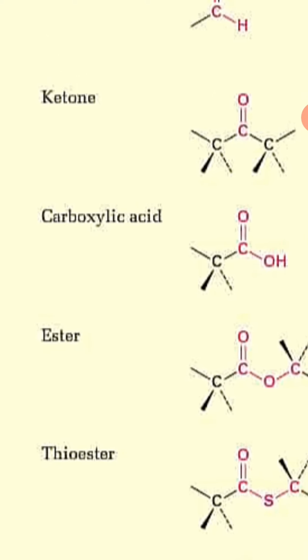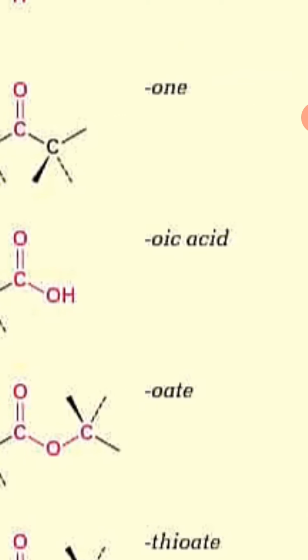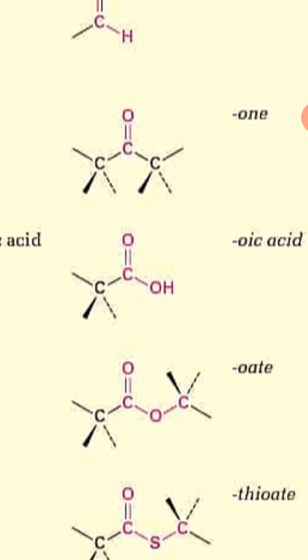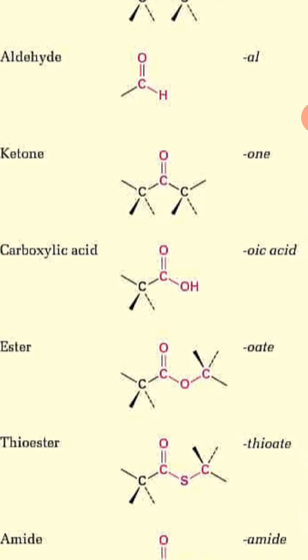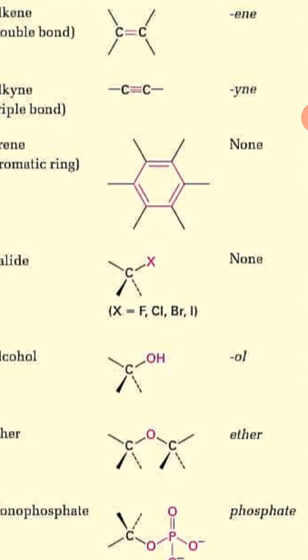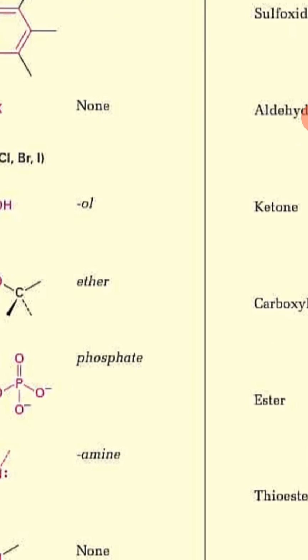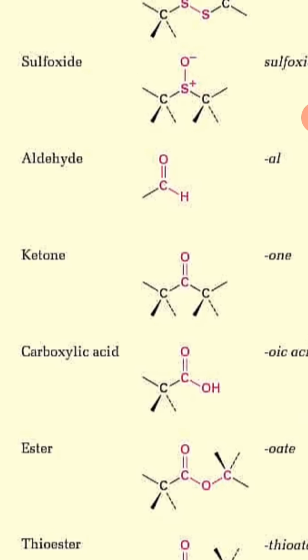Okay, the next is carboxylic acid. Whenever the COOH functional group is attached to any compound, this would be an acid, and the name ends with -oic acid, and they are very important compounds. These are very important in organic chemistry because they give most of the reactions. You will see alkenes, alkyl halides, alcohols. However, these two, aldehyde and ketone, are very special in nature.